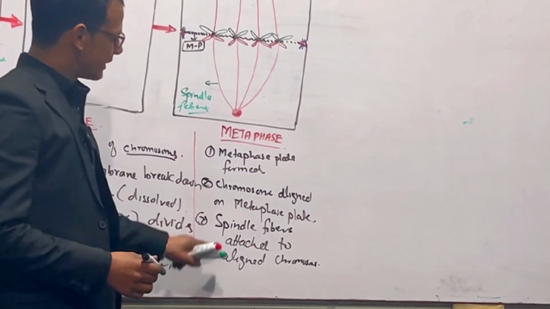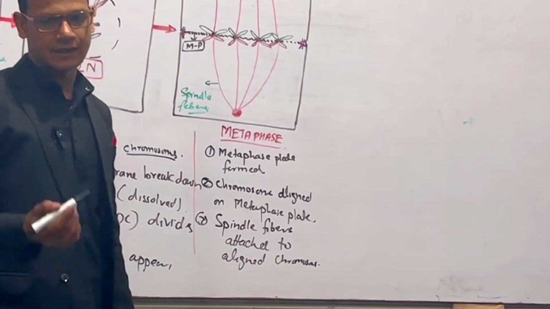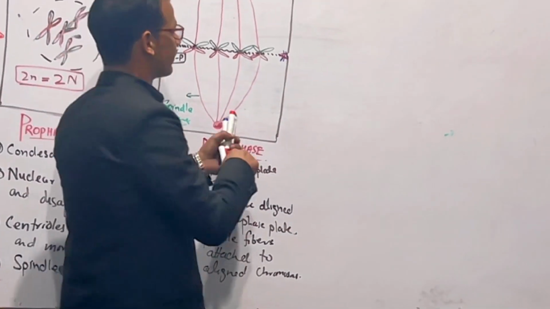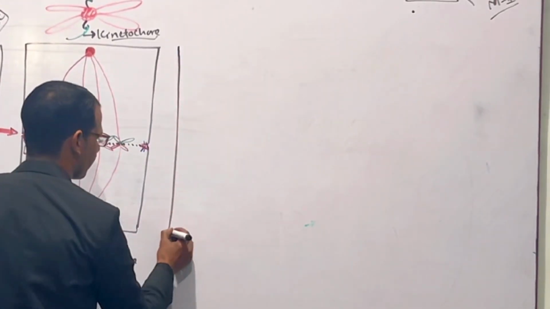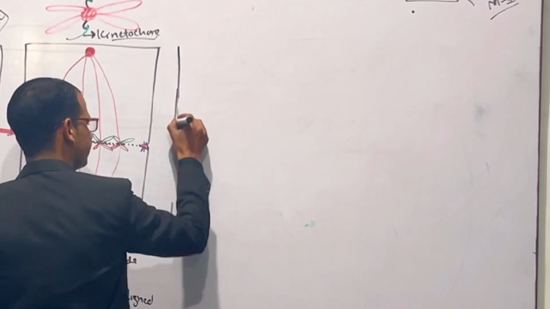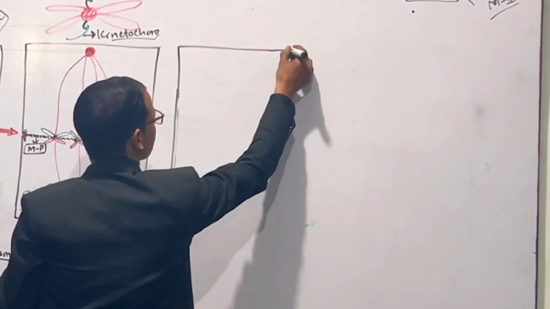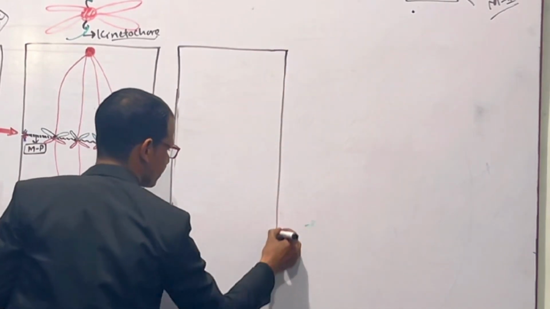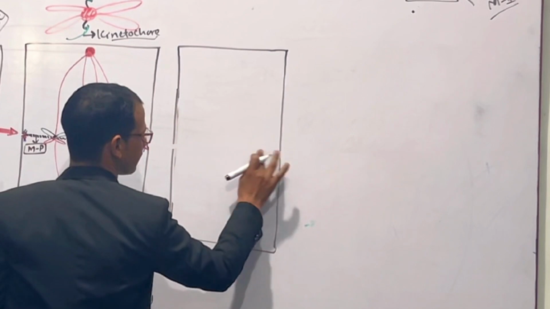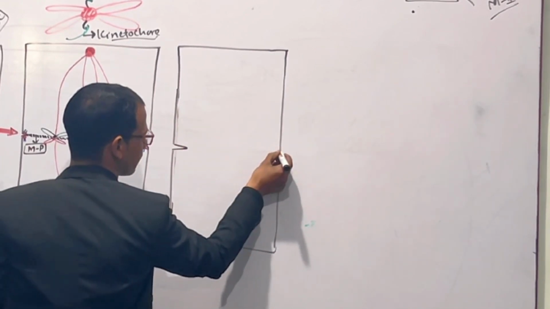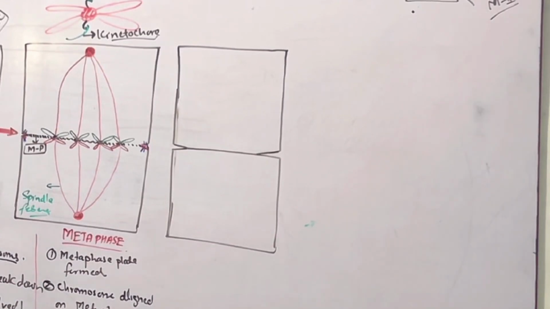Now this metaphase is finished. The cell will enter into anaphase. Right? So for example, this is anaphase. But now this is the activity of actin and myosin.